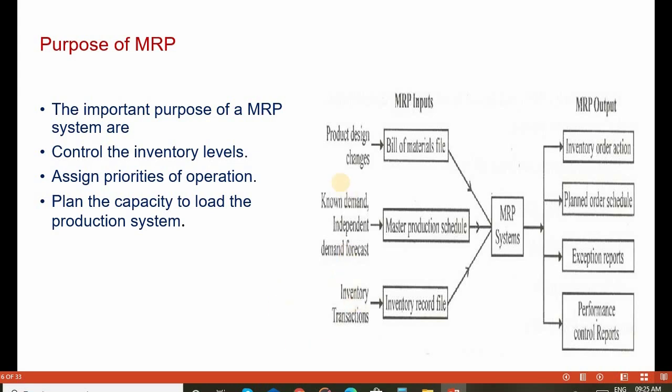This figure shows the MRP inputs, MRP systems, and MRP outputs. MRP inputs include the bill of materials file for production design changes, known demand and independent demand forecast, which shows the master production schedule, and inventory transaction, which shows the inventory record file. These are the bill of material file, master production schedule, and inventory record file. These MRP inputs pass to the MRP system, which comes out as inventory order action, planned order schedule, expectations reports, and performance control reports as MRP output.